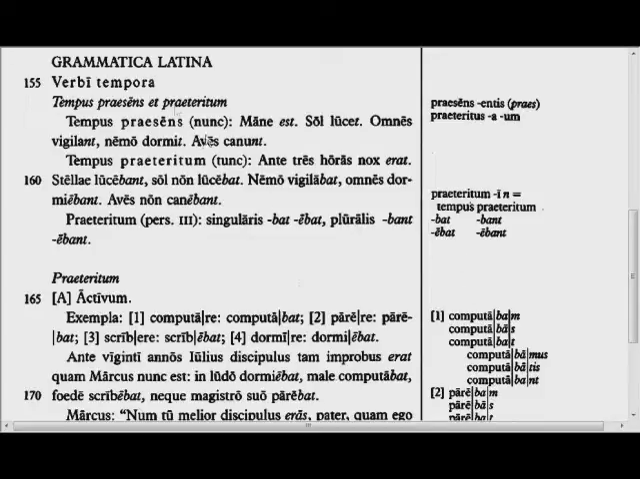So let me translate here for you, and you should go through and read it in Latin, as we normally do, and then the translation, and then go back and understand it as Latin again. The present and the imperfect.